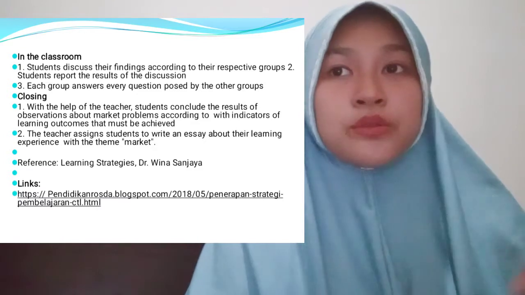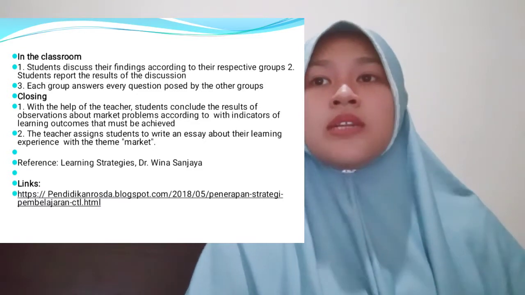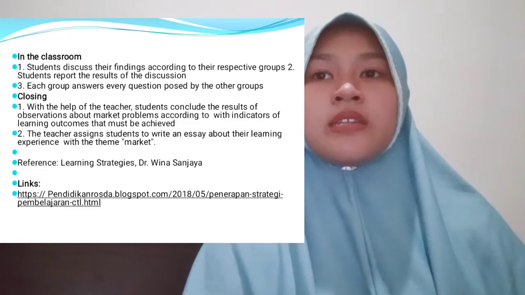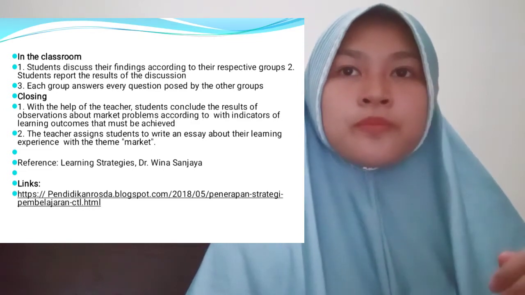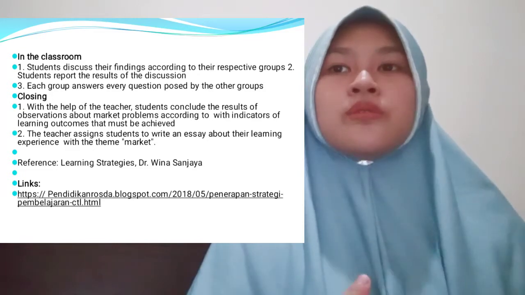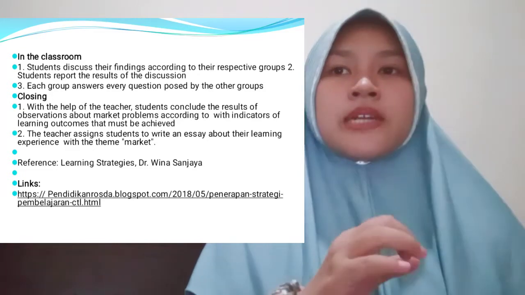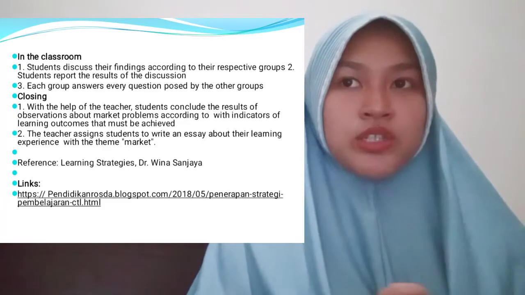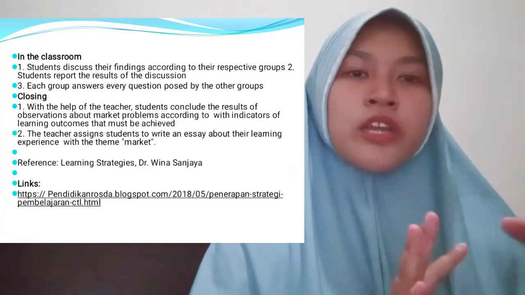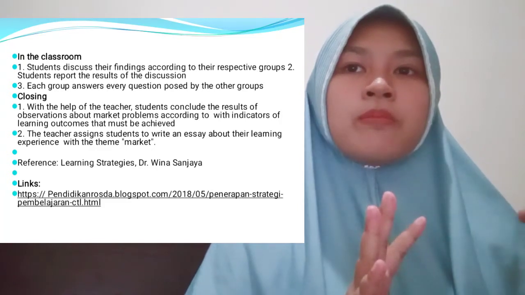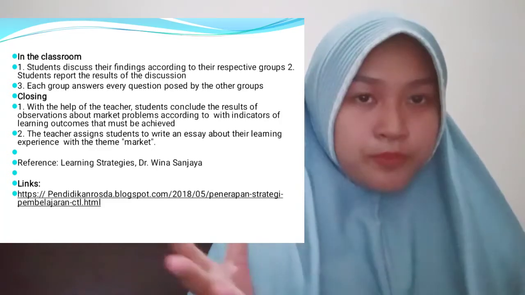In the classroom, one: students discuss their findings within their respective groups. Two: students report the results of the discussion. And three: each group answers every question posed by the other group.